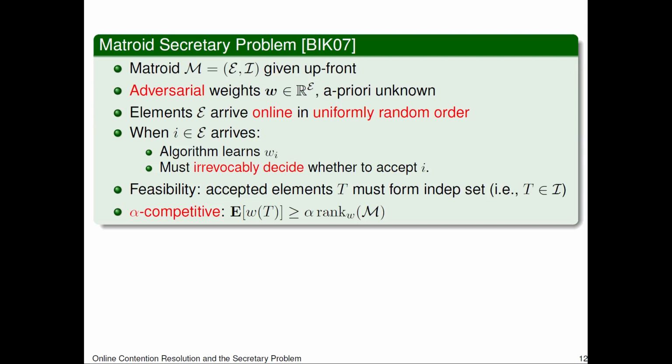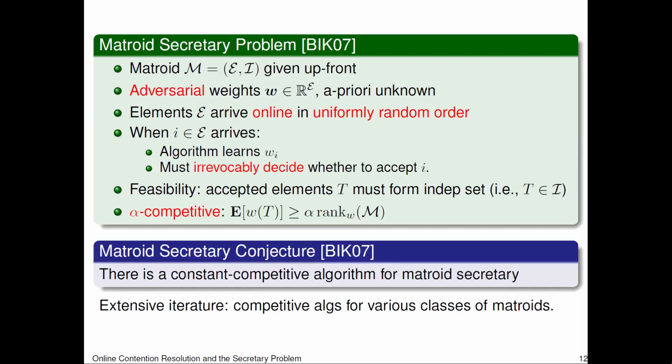This algorithm will be alpha competitive if the expected weight of accepted elements is at least alpha times the offline optimum. The offline optimum is also known as the weighted rank of the matroid. Here the expectation is over the uniformly random order. The Matroid Secretary conjecture is that there is a constant competitive algorithm for this problem for all matroids. A lot of work has gone into designing competitive algorithms for various classes of matroids, but the general problem remains open.